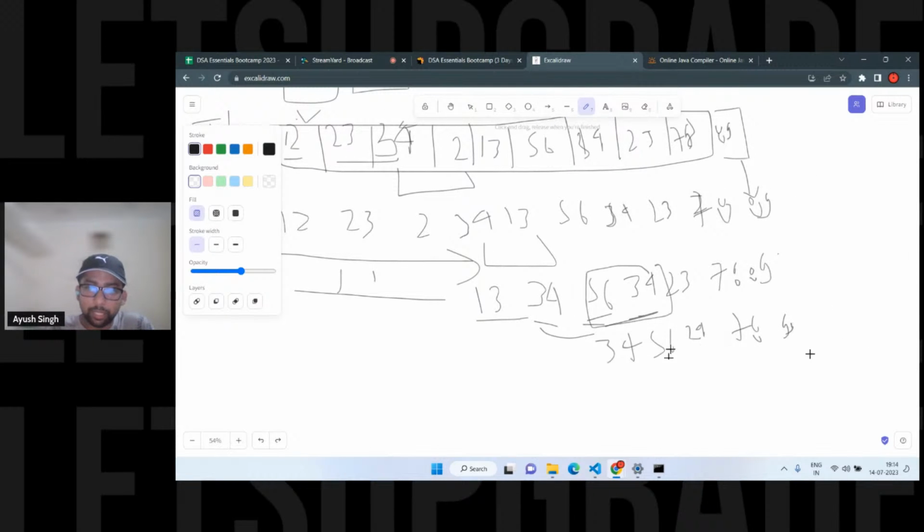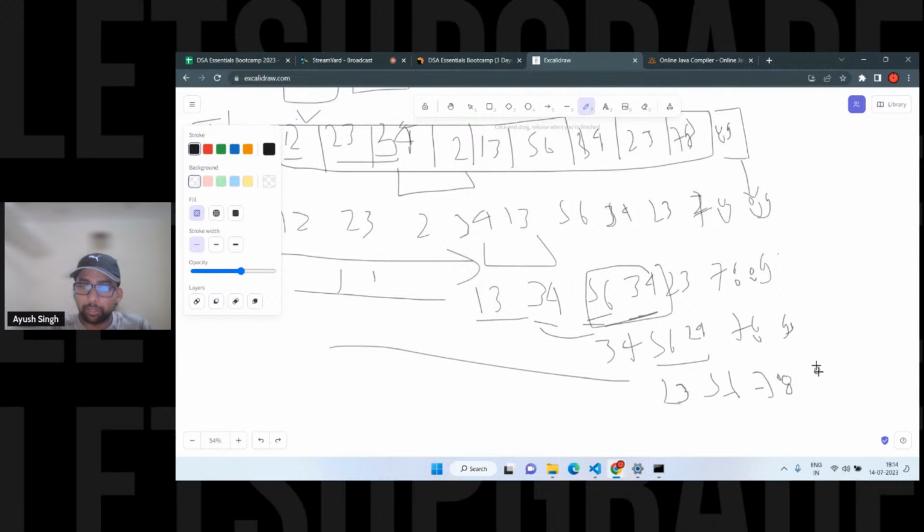Sorry for that. Now here we have this 56 and 23. Again comparing will happen, and whatever the order was after swapping is going to be the same. Here it will replace 23 and 56. Then again we have 78 in here.